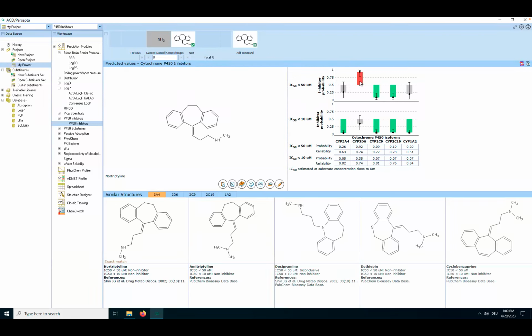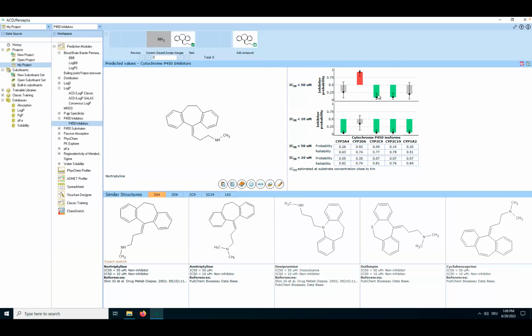And then you see here, if it's red, it shows you that the chance that this molecule will inhibit the second isoform is actually quite big. So one has to look into that, and the error bar is also not so big.